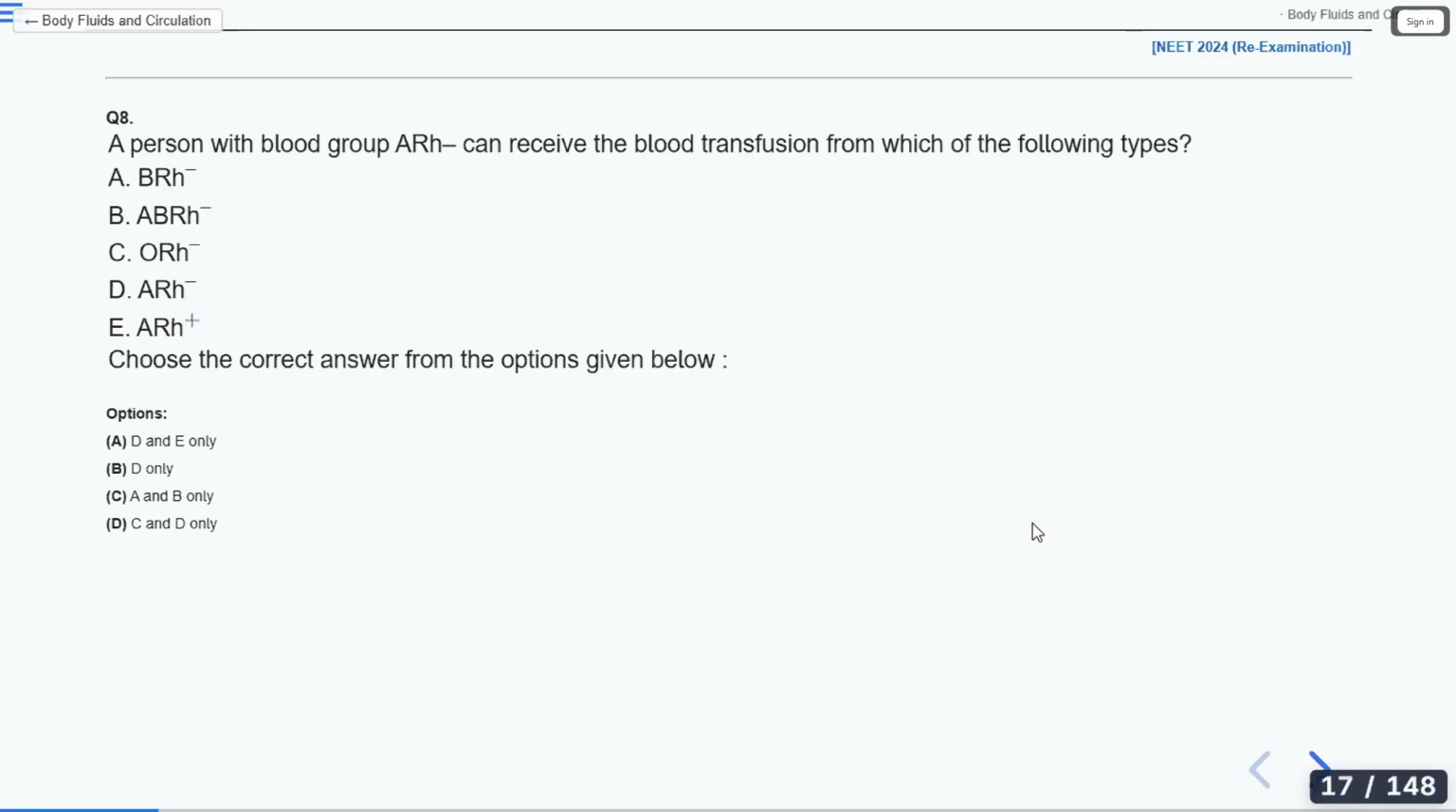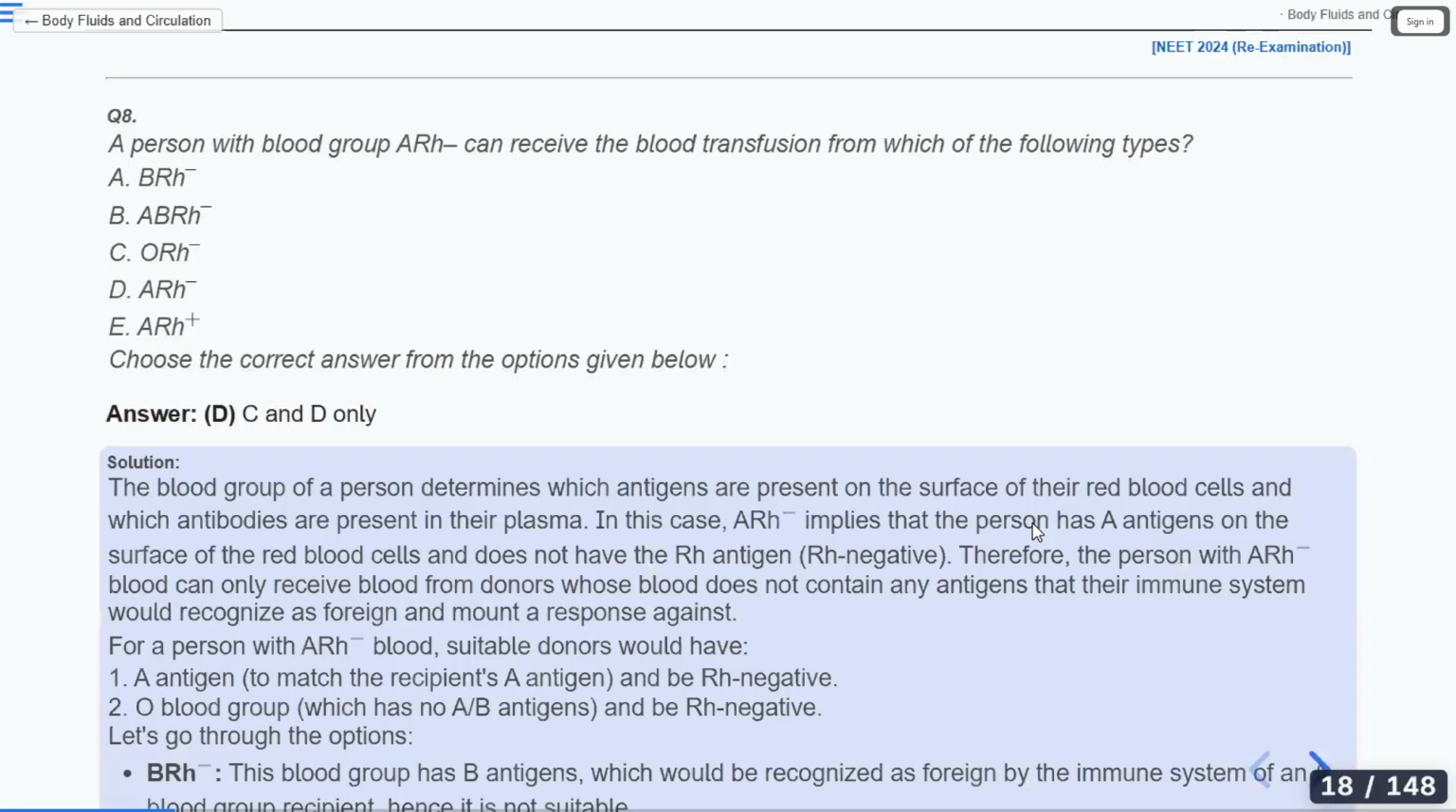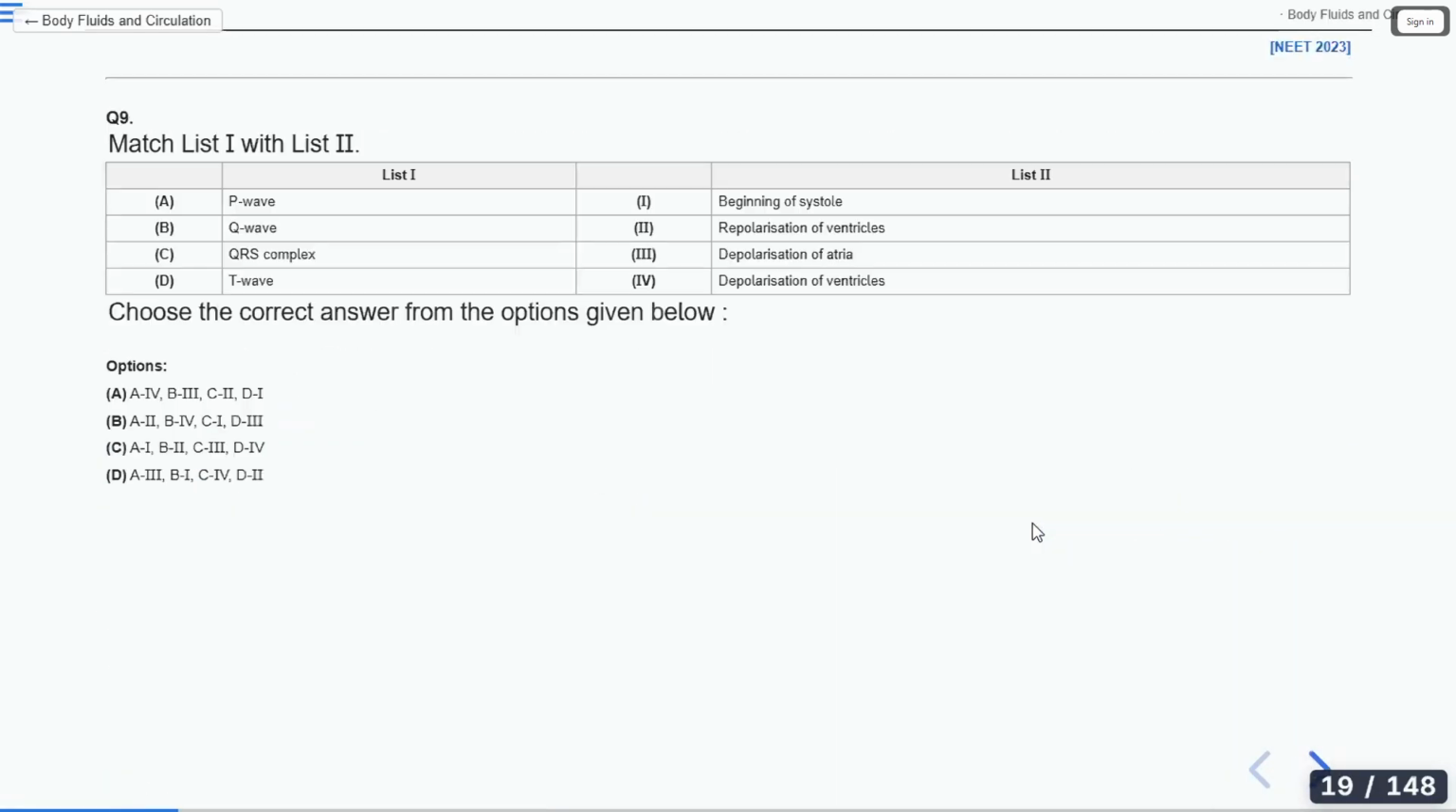A negative, somehow he can get blood from A negative. The other thing is O is a universal donor. Let's see the answer. So the answer is C and D only. Very good. O negative is a universal donor. O positive can't give blood to all. Good, that's the answer.